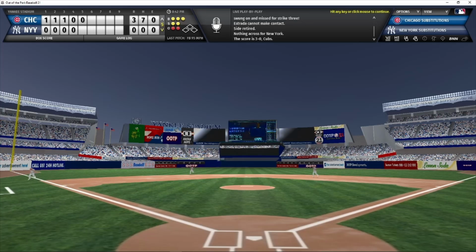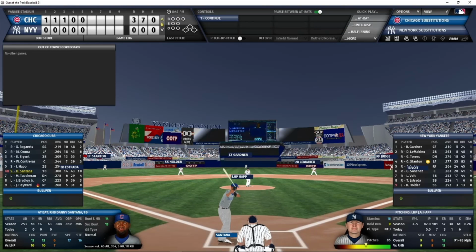We go to the top of the 6th inning. It is still 3-0 Chicago. Danny Santana will lead off against the lefty Happ here in the top of the 6th inning.